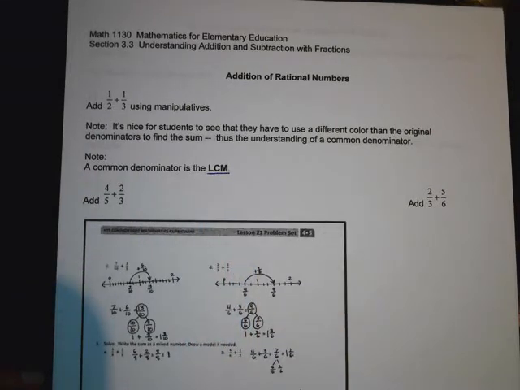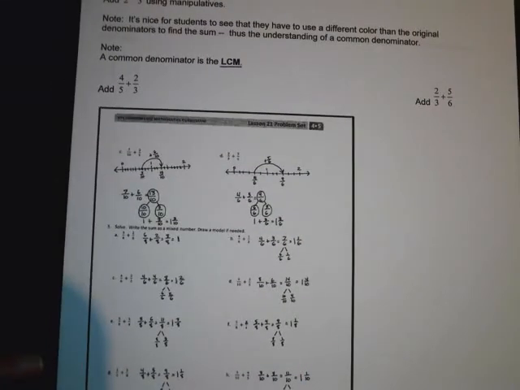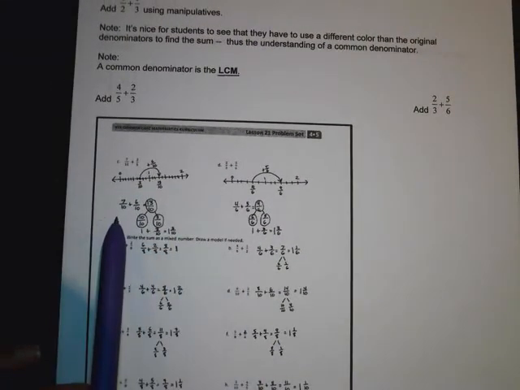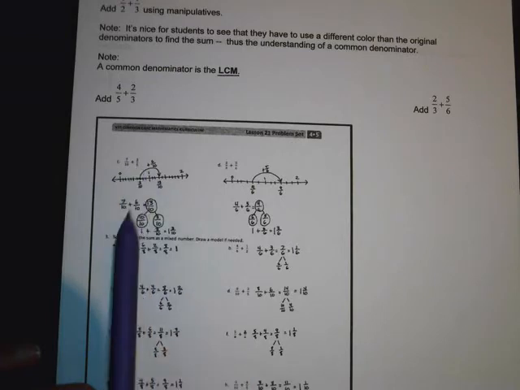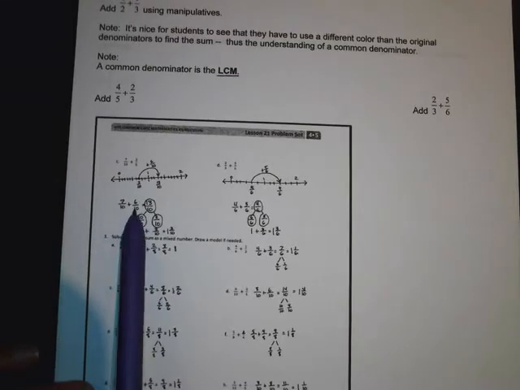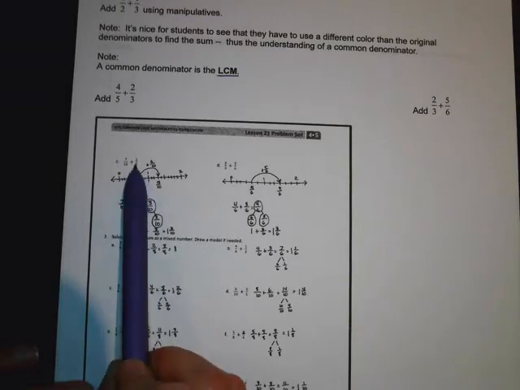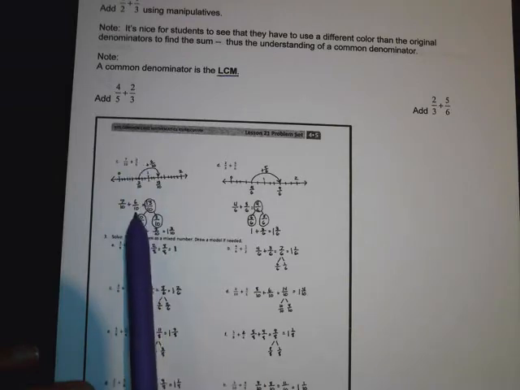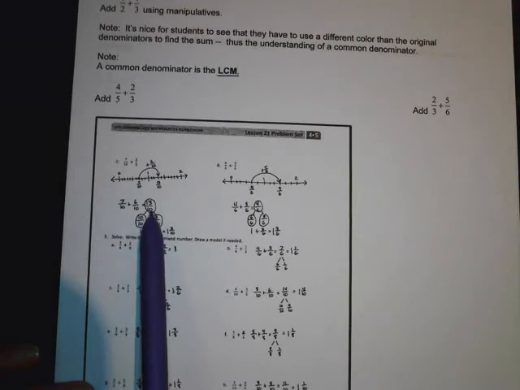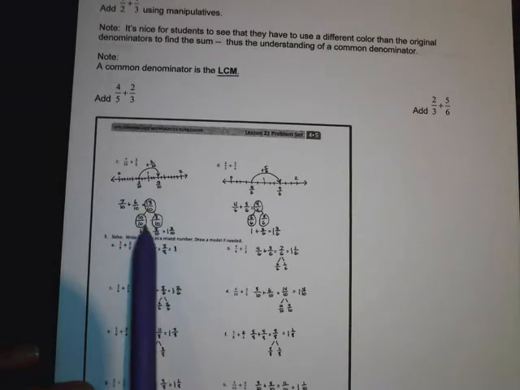All right, so let's just look at some examples that Engage New York gives us. So they wanted to add 7/10 plus 3/5. So you can see here that they found a common denominator of 10, which was the first common multiple these had in common. And then they wrote an equivalent fraction. I love this. So then they kept the denominator and added the numerators. And then do you see their technique with the number bonds to go back from an improper fraction to a mixed number?